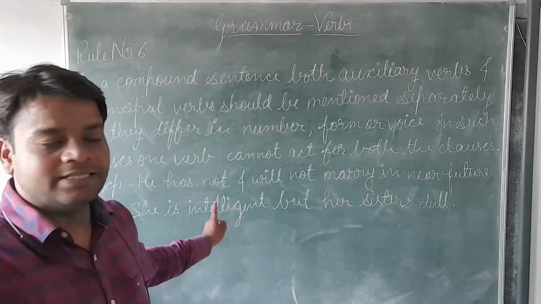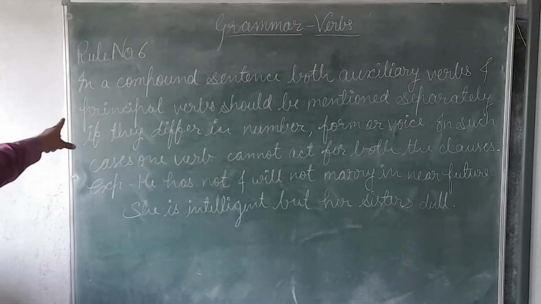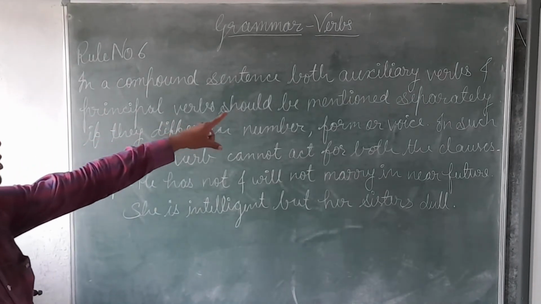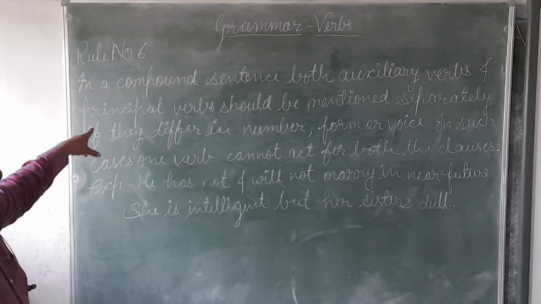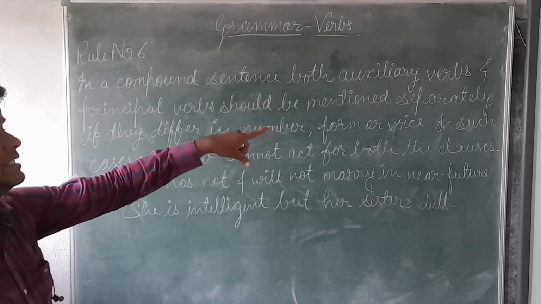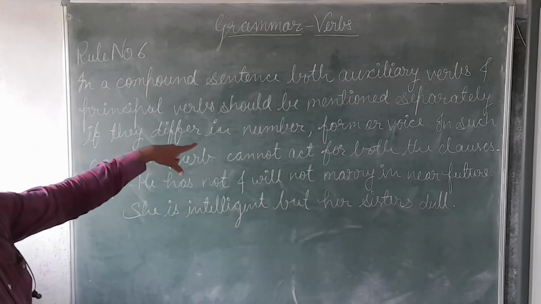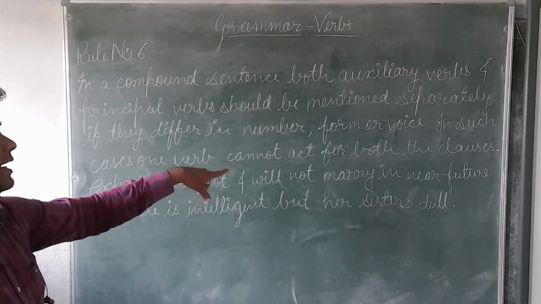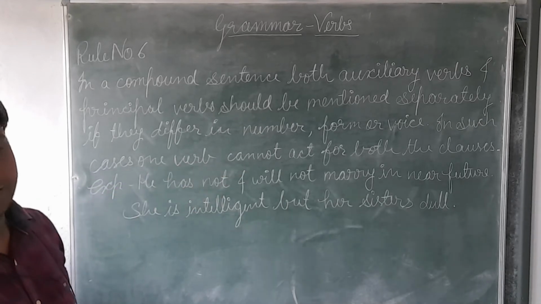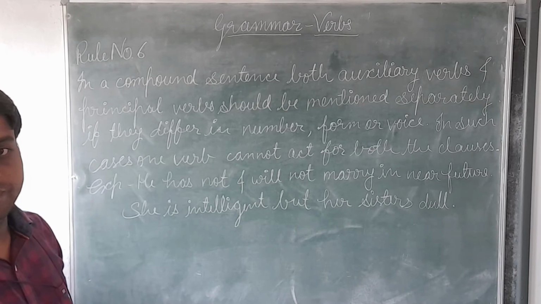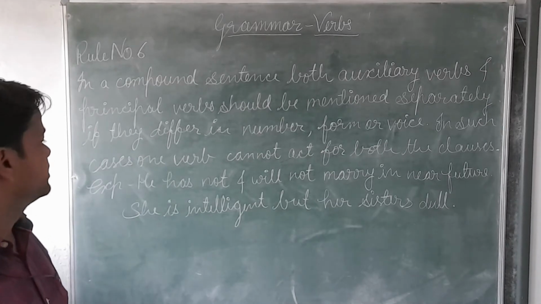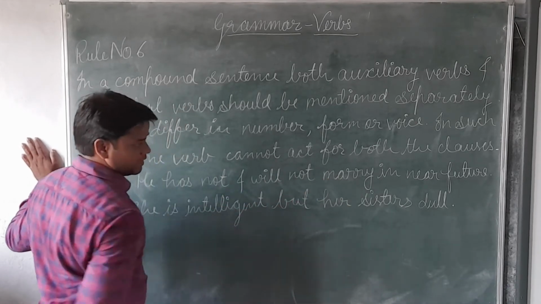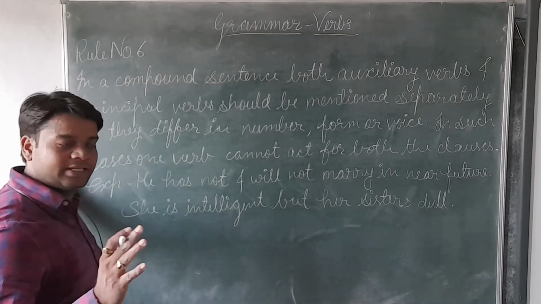Okay, now see the next rule, rule number 6. What is said in rule number 6? In a compound sentence, both auxiliary verbs and principal verbs should be mentioned separately if they differ in number, form or voice. In such cases, one verb cannot act for both the clauses. Do you understand the meaning of this rule? Actually here, "he has not and will not marry": we are talking about only one thing, that is "marry".